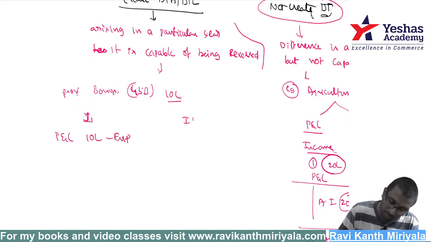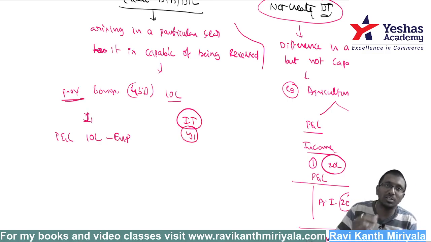But what about income tax? In year 1, it is only a provision, so it is disallowed. When you file the returns, suppose on 30th September, if you had already paid before 30th September, no issues, it is allowed. If it is not paid, then it is not allowed.